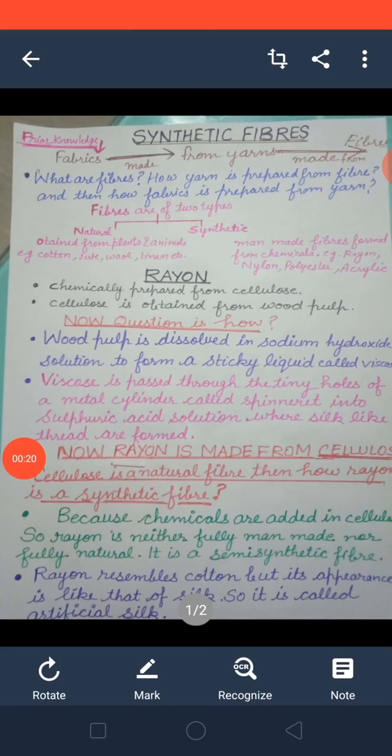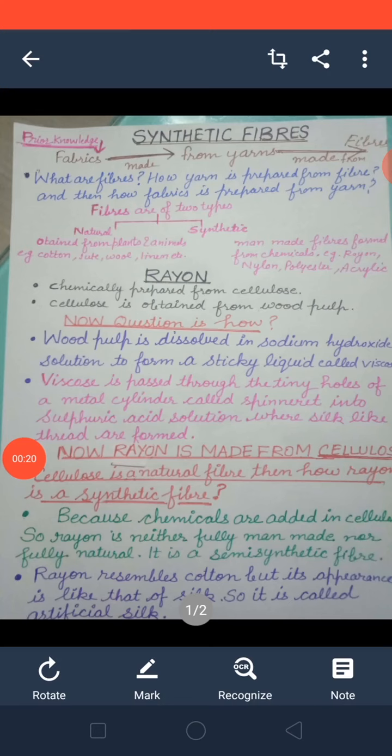Now the question is, beta, if rayon is made from cellulose, then cellulose must be a natural fiber, and then it means our rayon also must be a natural fiber. But rayon is considered a synthetic fiber. Why? Can anybody give me the answer?